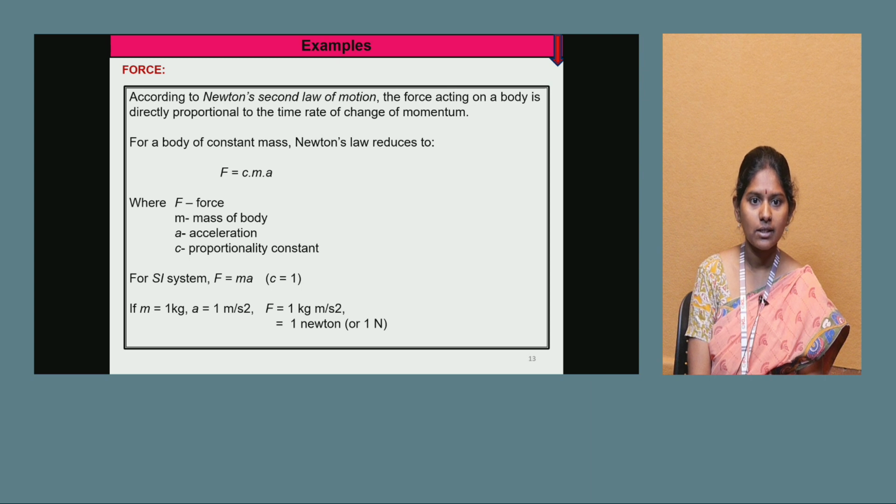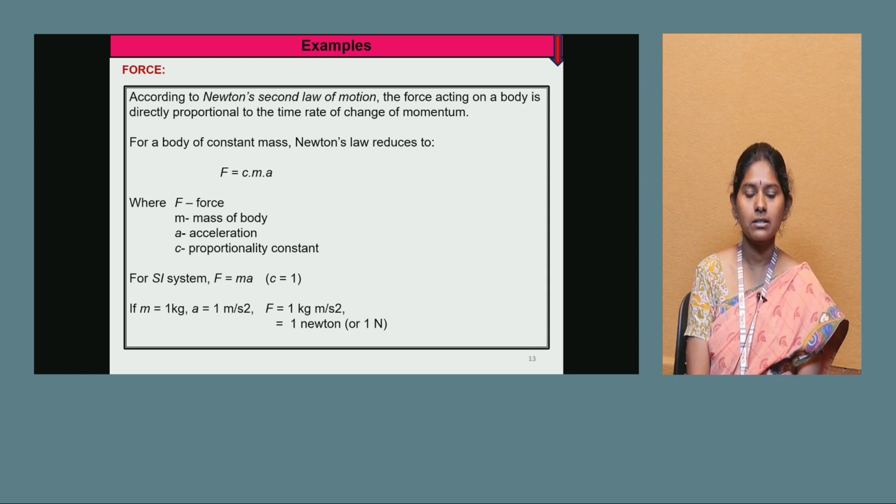In the SI units, F equals MA as C is equal to 1. If mass is measured in kgs and acceleration is measured in meters per second square, the unit of the force is kg meter per second square, and this kg meter per second square as a whole is called a Newton.